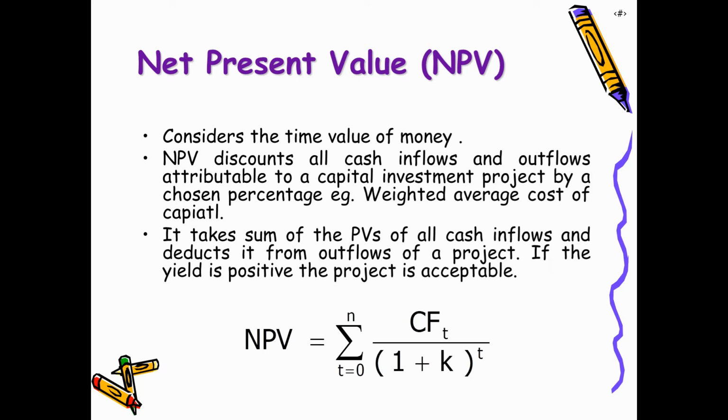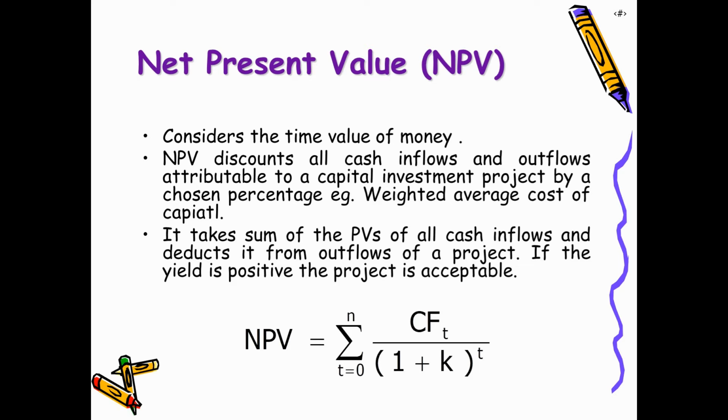So the thumb rule for choosing a project by the net present value method is that any project which has a higher net present value should be chosen. This method, the net present value method, considers the time value of money. Net present value discounts all cash inflows and outflows which are attributable to a capital investment project by a chosen percentage, that is the weighted average cost of capital.